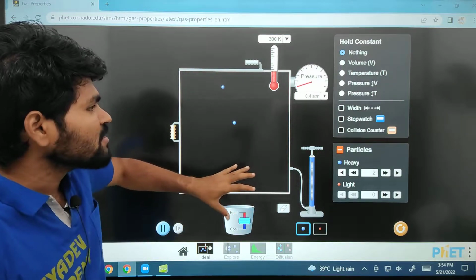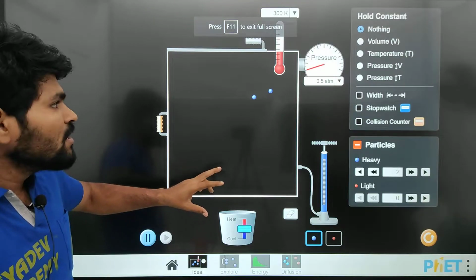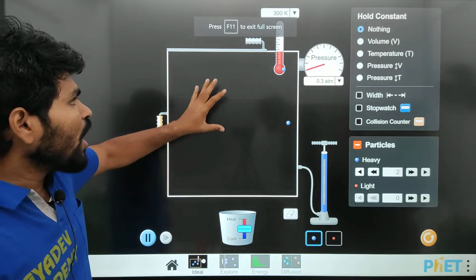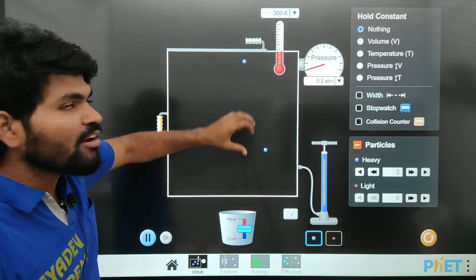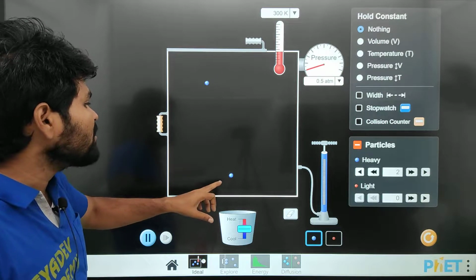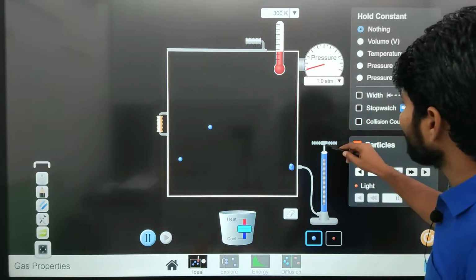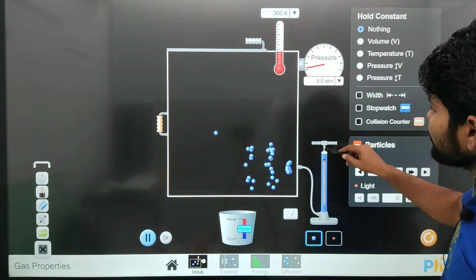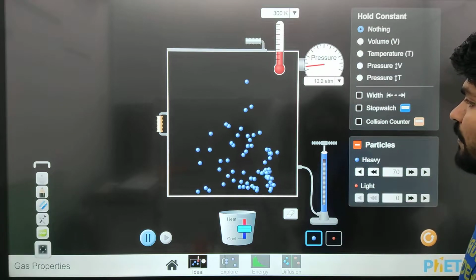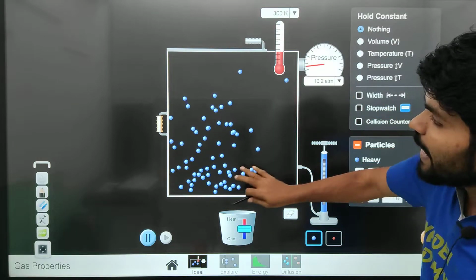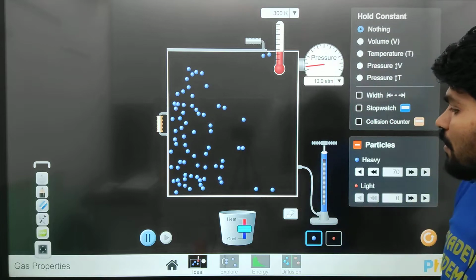This is the gas. Gas is a combination of, or made up of, molecules, right? So this is complete gas. I am taking a number of molecules like this. This is the gas, completely gas. See, inside the gas, molecules are moving.